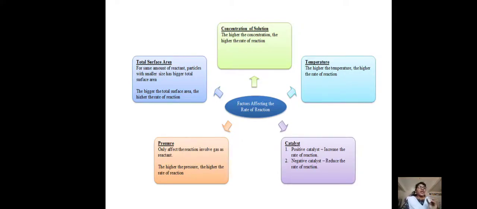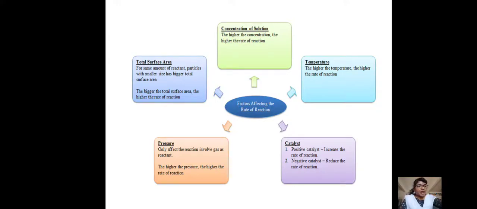By knowing these factors, we can produce the required chemicals or substances on a large scale. That is, large scale production of the products is possible using these factors. Which factors are going to influence in a positive way or in a negative way? If we know about the factors, we are able to prepare the products very easily. Okay, these are all the factors affecting the rate of reaction.